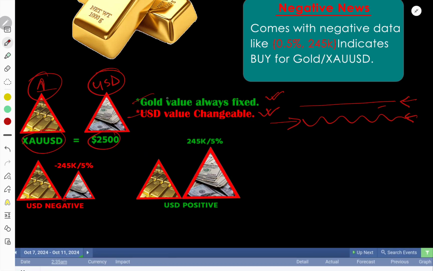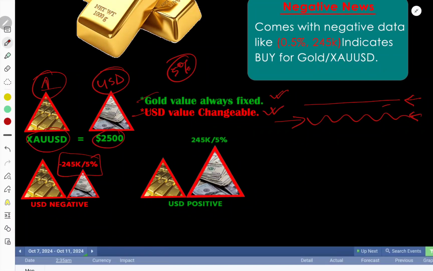Okay, and if news data comes with 5% red value, that means USD value decreased by 5%. If we minus 5% from this value, it will be smaller than gold, because gold is always constant. Then gold is bigger than USD. In this scenario, we need to buy gold, because gold value is increasing when USD value is decreasing. In that case, we have to buy gold.